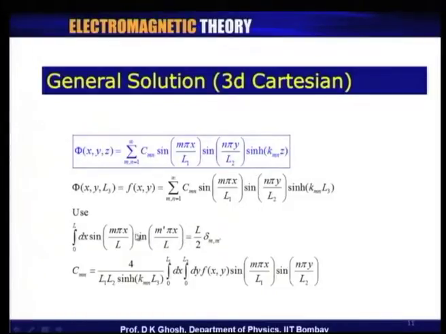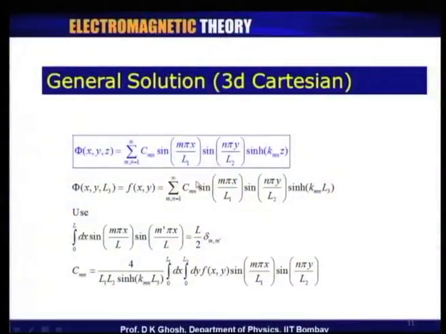Now, if you integrate this, you will find only when m is equal to m prime, it gives you L by 2. Otherwise, when you take the integral from 0 to L, it gives me 0. So, that is why it is written as L by 2 times, this is called a Kronecker delta, delta m m prime, that is equal to 0 if m is not equal to m prime and is equal to 1 if m is equal to m prime.